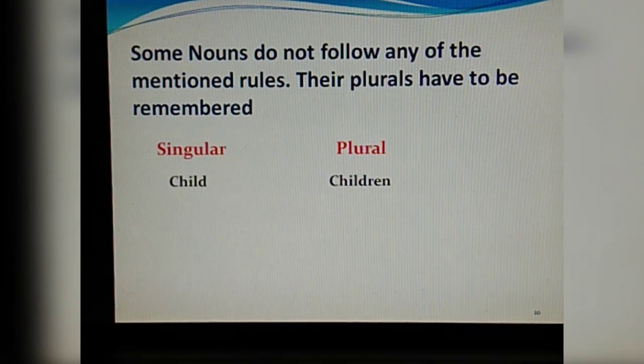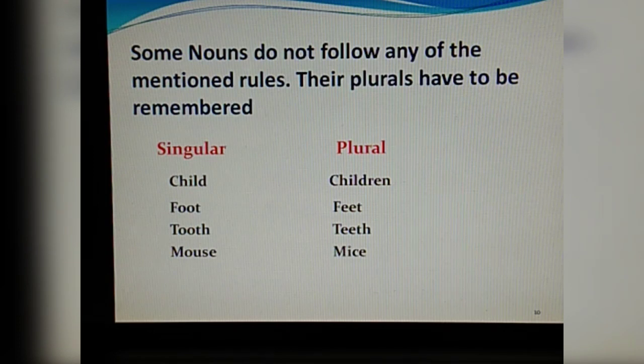So when I say a child, I mean a single child, but when we have to make it plural, we make it children. So children means more than one child. Foot, when it is in pair, we write feet. Tooth, more than one tooth, teeth. Mouse means one mouse, but if we want to say many, we will say mice. Goose becomes geese.